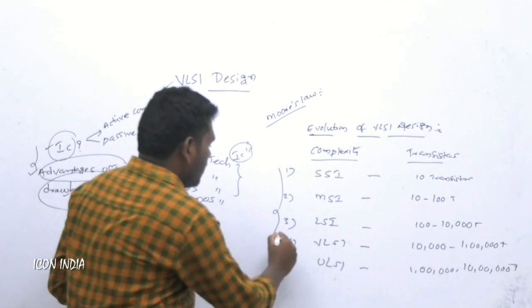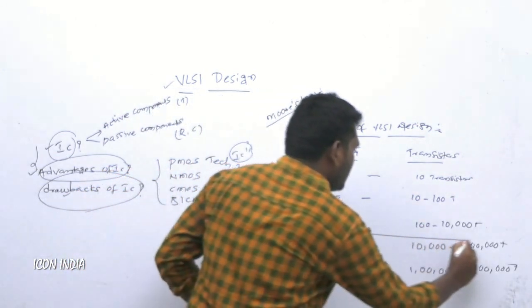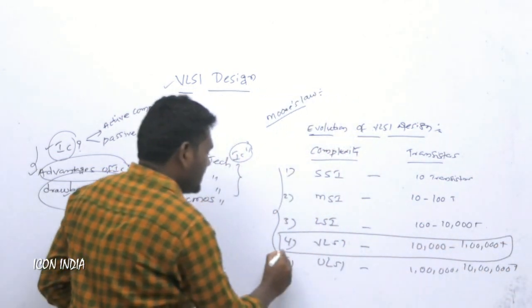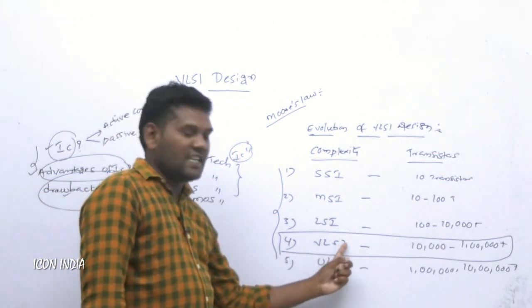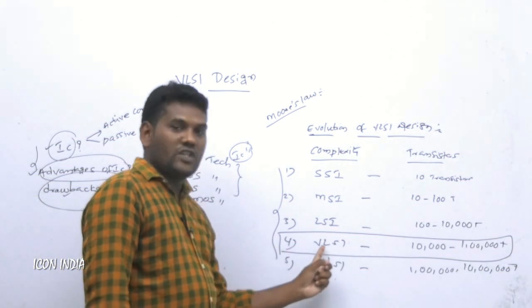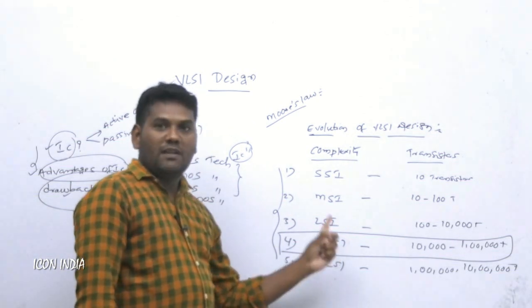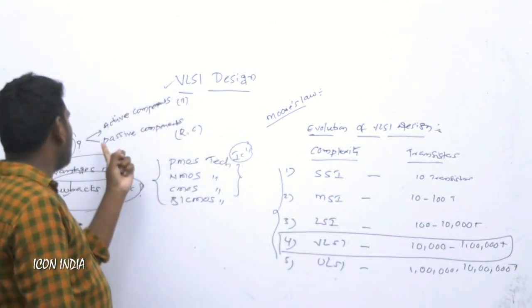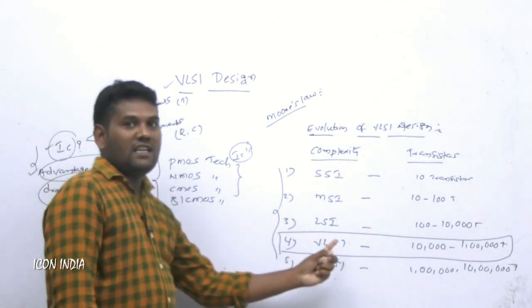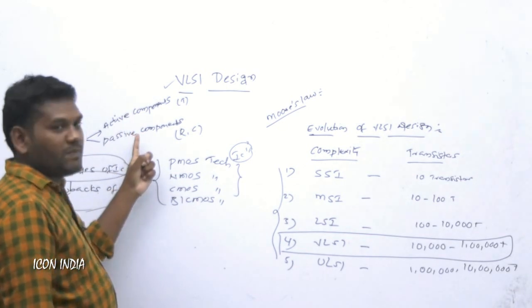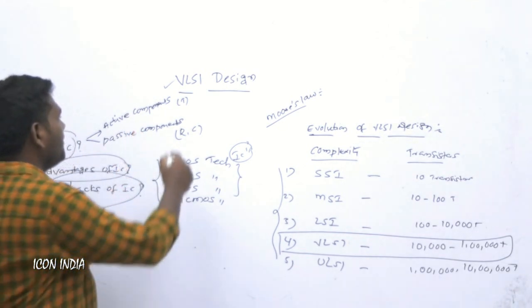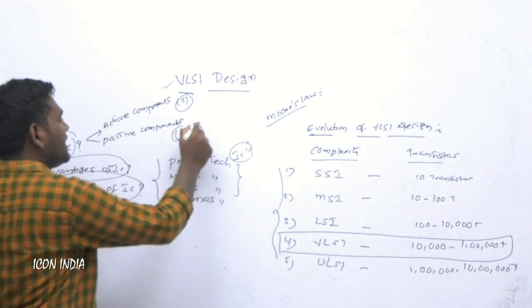So here our concept is VLSI design. Our subject is VLSI design. VLSI is nothing but very large scale integration. It is a combination of active components and passive components, because VLSI is an integrated circuit. What are those? Here we have transistors, resistors and capacitors.